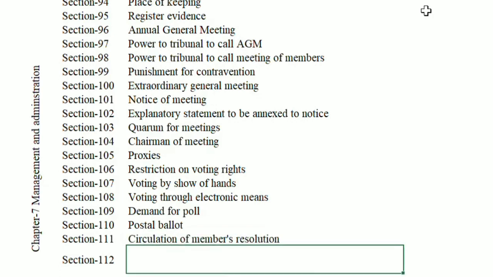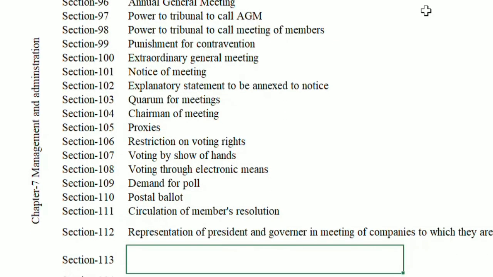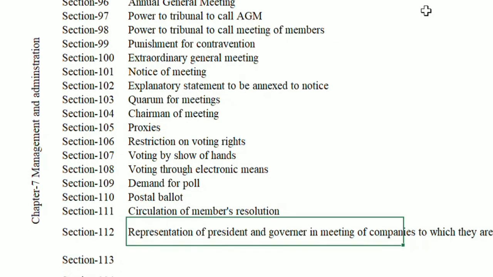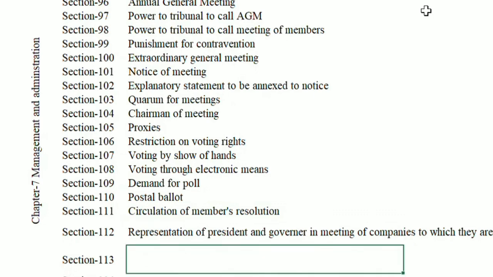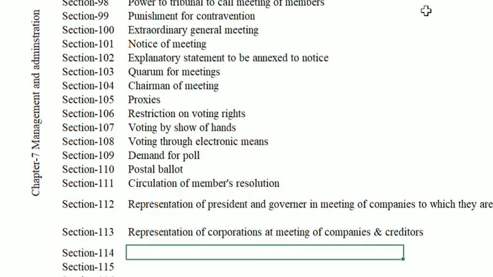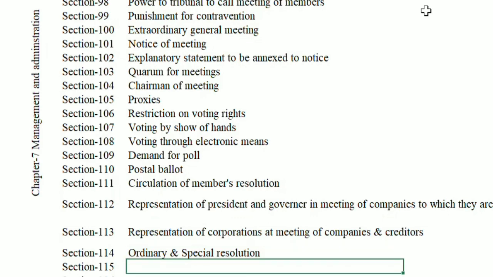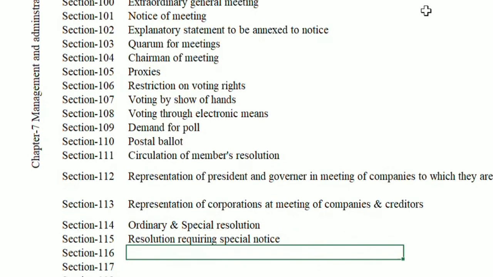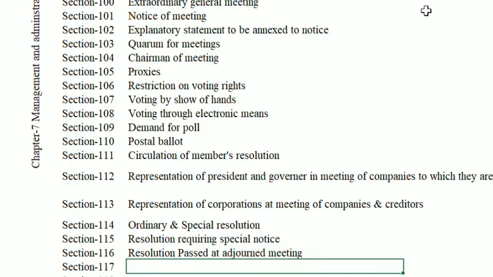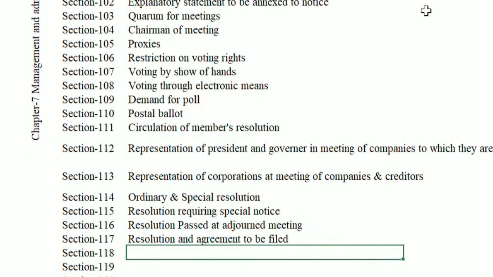111 Circulation of members' resolution. 112 Representation of President or Governor in meeting of company of which they are members. 113 Representation of corporation at meeting of companies and creditors. 114 Ordinary and special resolution. 115 Resolution requiring special notice. 116 Resolution passed at adjourned meeting.